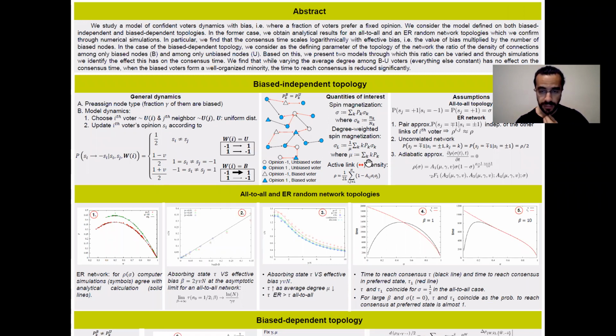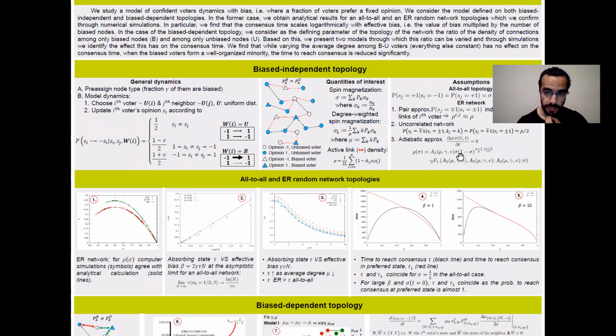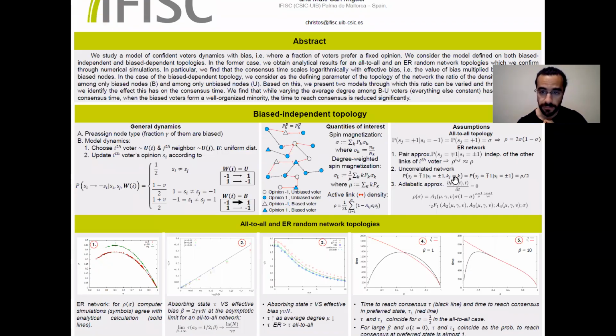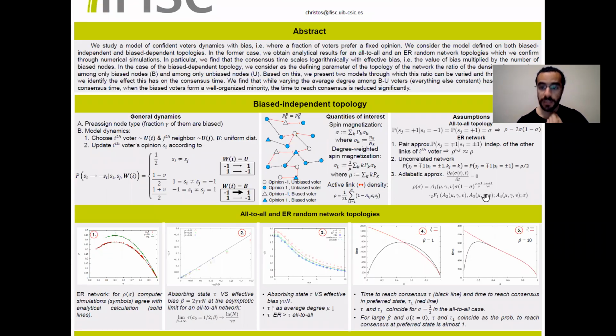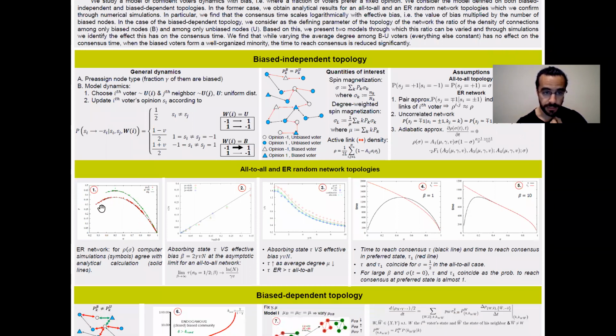So we derived expressions for how this active link density evolves as a function of the spin magnetization for two distinct types of topologies, namely an all-to-all topology and an Erdos-Renyi random network. The all-to-all topology expression is already known, but for the Erdos-Renyi network, we had to derive analytical results, which we verified through computer simulations in Figure 1.